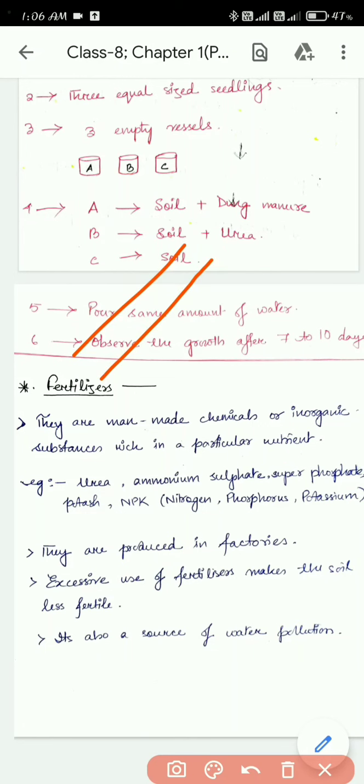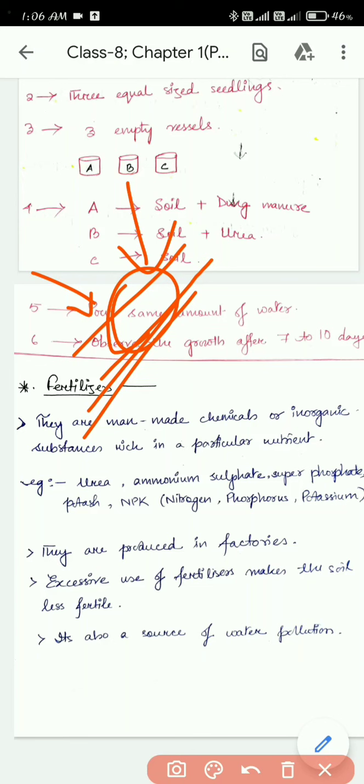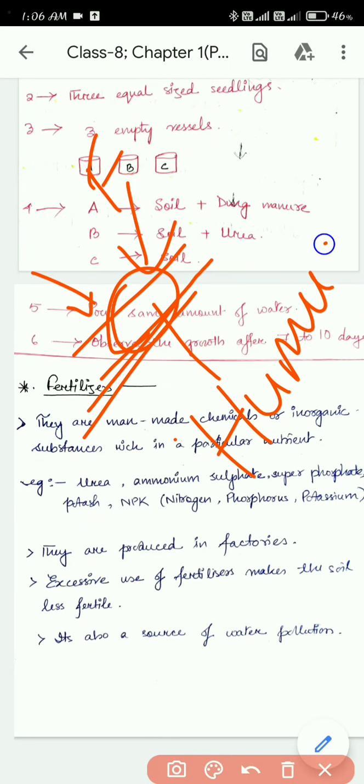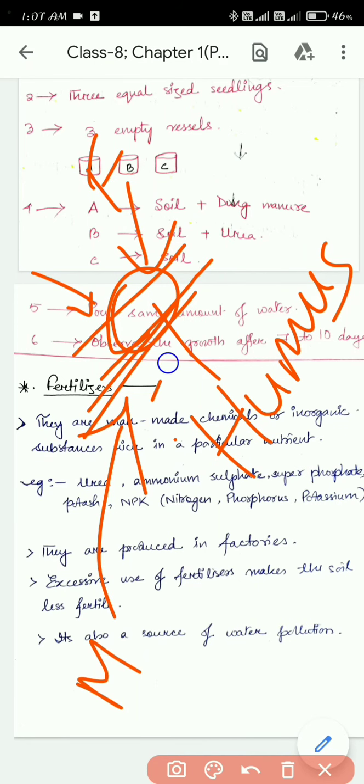The plant or animal residues will get decomposed, and this will be the humus of the soil. So when you add a fertilizer, it won't get enough humus. But when you add manure to the soil, it will provide a lot of humus to the soil.